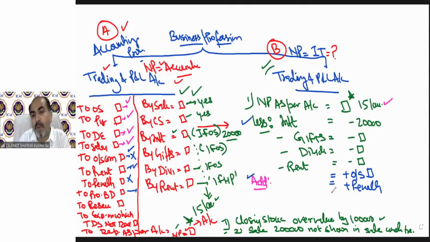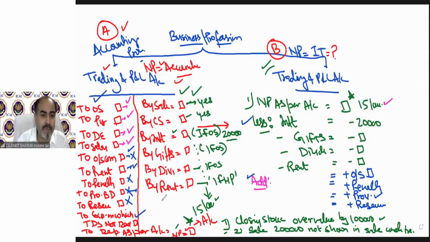Provision: no provision is going to be allowed under income tax. All provisions as well as reserves are not going to be treated as income tax expense. So neither provision nor reserve is going to be part of my business expenditure. All those expenses shown on the debit side of the accounting trading and profit and loss account, if they are not allowed as per income tax provisions, meaning they are not accepted as an expenditure, need to be added back.